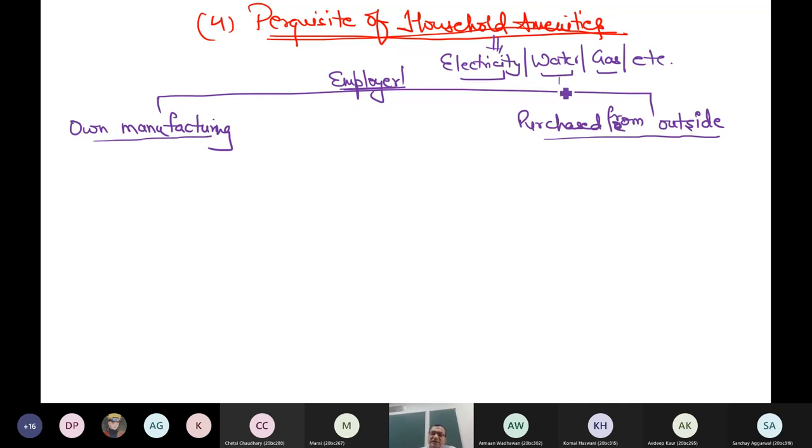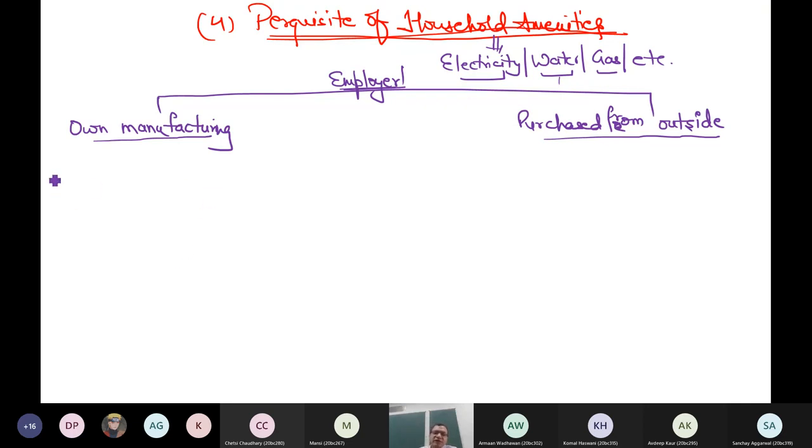Like water, it is possible that the employer provides filtered mineral water at the employee's house. The employer himself has installed machinery to filter the water. Or it is also possible that this water is purchased directly from big companies who have their own mineral water plants. So both things can happen.